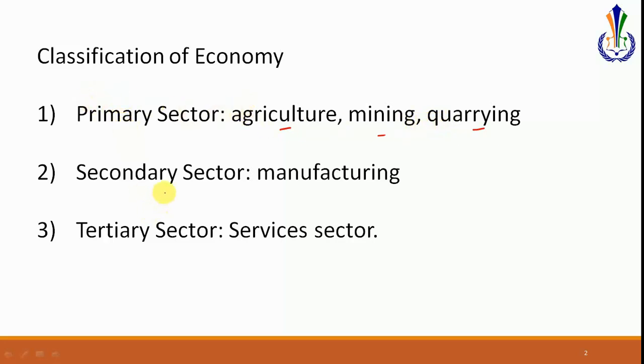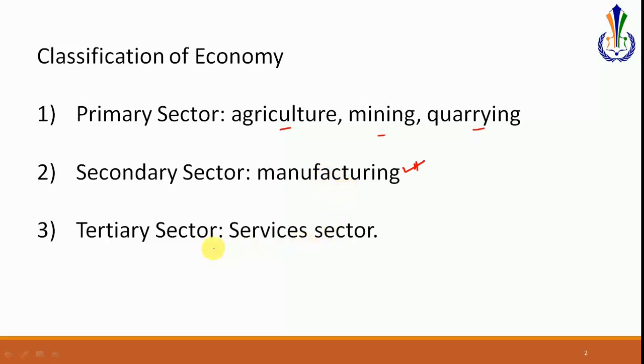The second sector is the secondary sector. Now, whenever any sort of processing is done on the primary produce, whether from agriculture, mining or quarrying, that is what constitutes the secondary sector. So all that is going to be included are the manufacturing activities here.